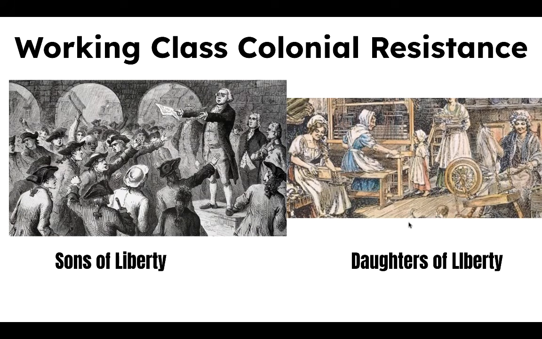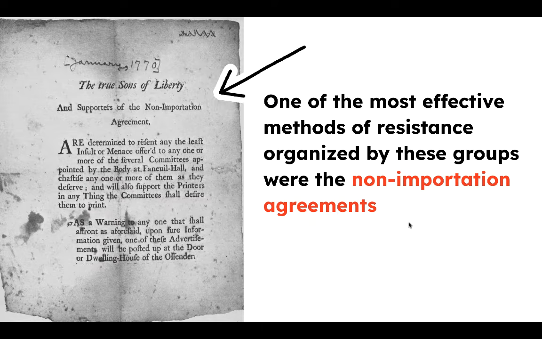In addition to these official colonial meetings, organizations such as the Sons of Liberty and Daughters of Liberty banded colonists together in resistance to British policies in the 1760s and 70s. In these groups, working class men and women became involved in colonial politics, often for the first time. One of the most effective methods of resistance organized by these groups were the non-importation agreements. These boycotts were an economic way to make a political statement. Basically, we're not going to buy from you, Britain. Essential to the success was the fact that all sorts of different social classes participated in these economic boycotts.